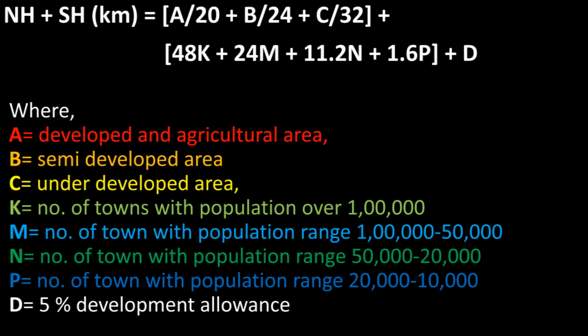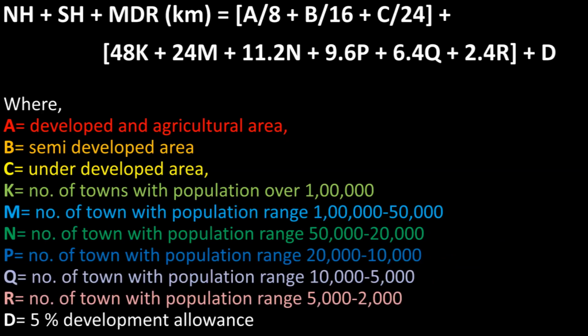The formula is NH + SH in kilometer is equal to A/20 + B/24 + C/32 + 48K + 24M + 11.2N + 1.6P + D, where A is developed and agricultural area, B is semi-developed area, C is underdeveloped area, K stands for number of towns with population over 1 lakh, M stands for number of towns with population range from 1 lakh to 50,000, N stands for number of towns with population range 50,000 to 20,000, P stands for number of towns with population range 20,000 to 10,000, and D stands for 5% development allowance.